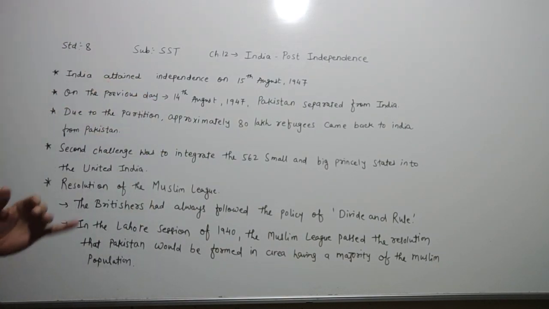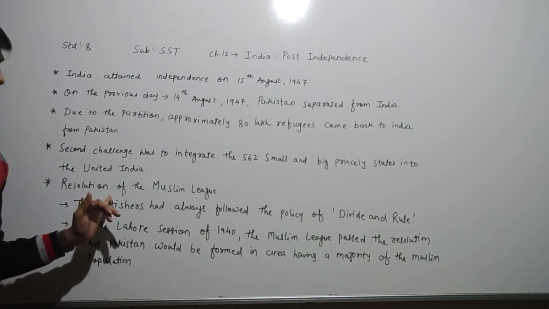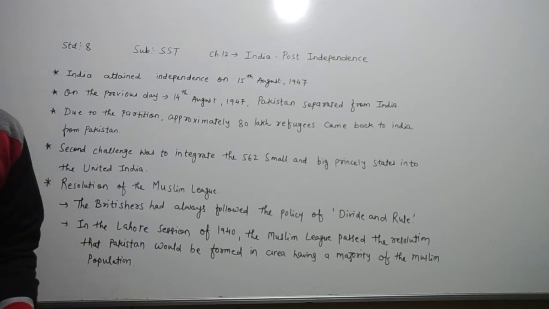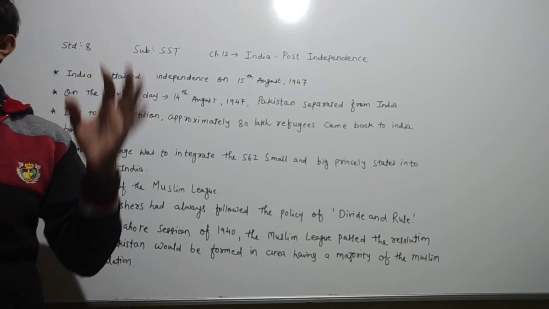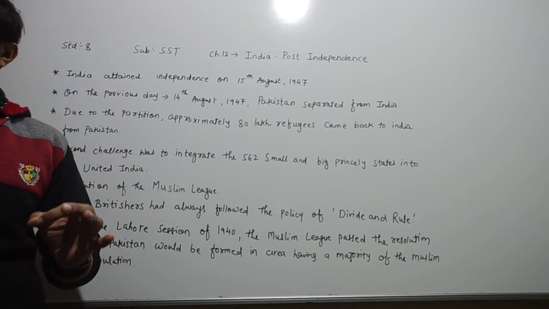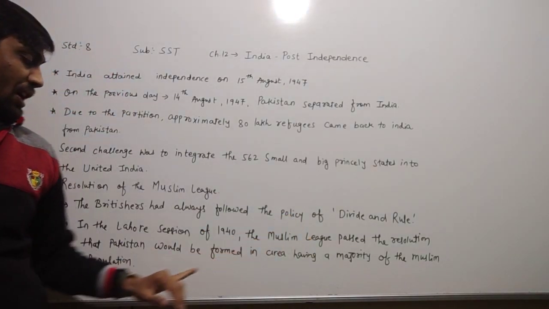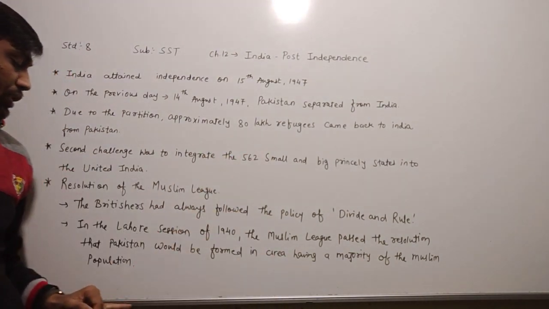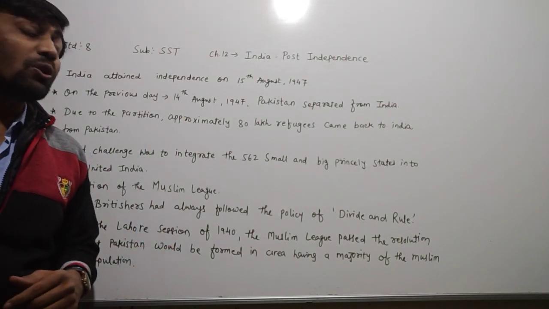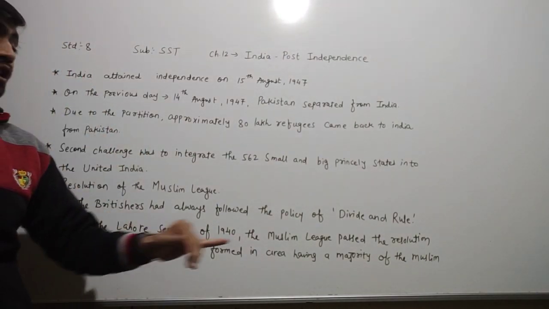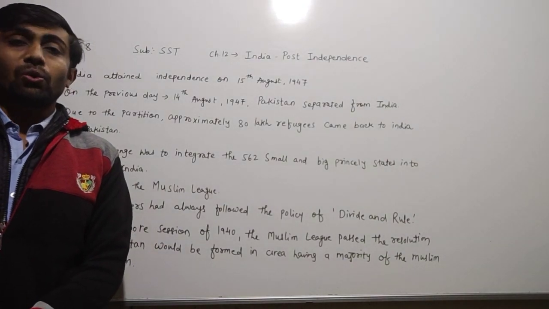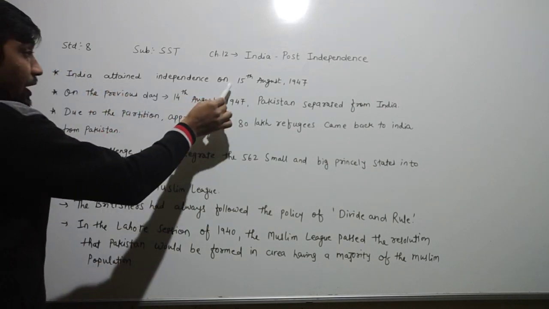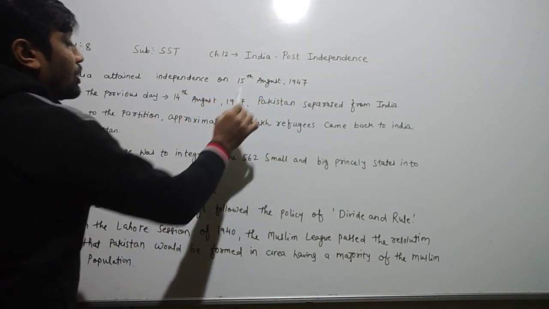In the Lahore session of 1940, the Muslim League passed a resolution that Pakistan would be formed in areas having a majority of the Muslim population. And we know very well that the British always followed the policy of divide and rule. So, dear children, today we learned that India attained independence on the 15th of August,